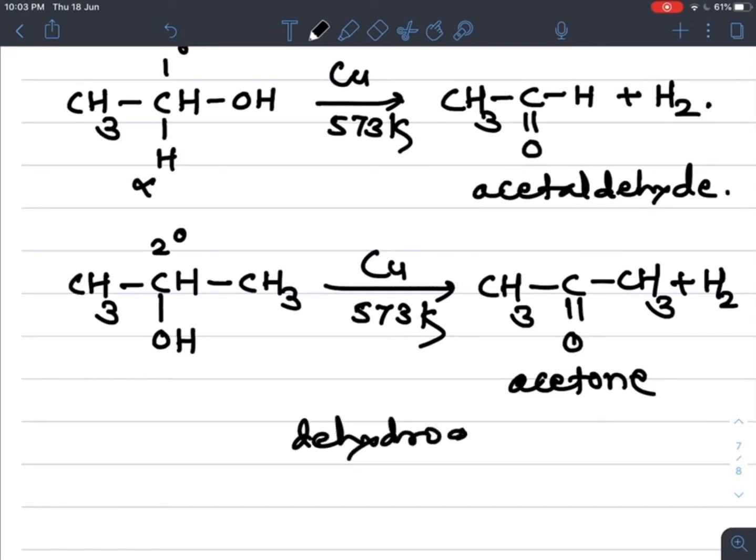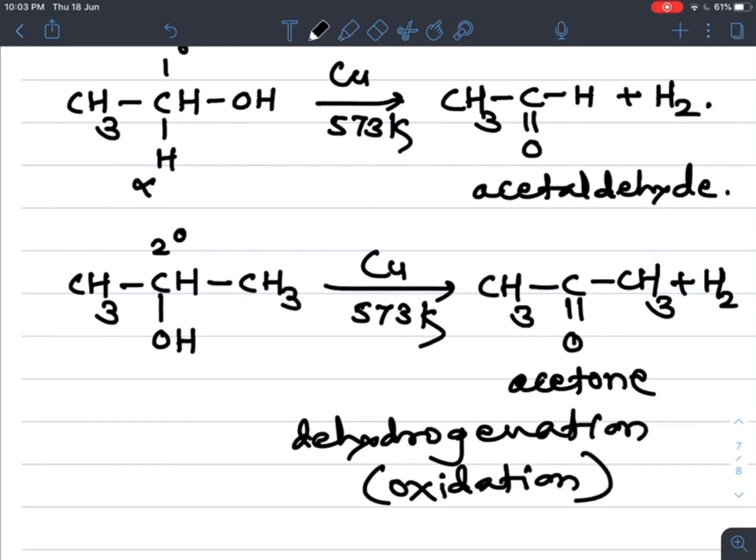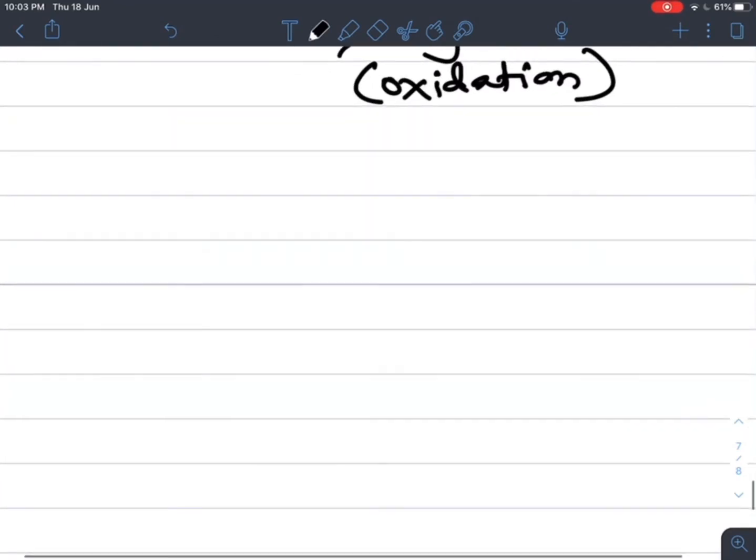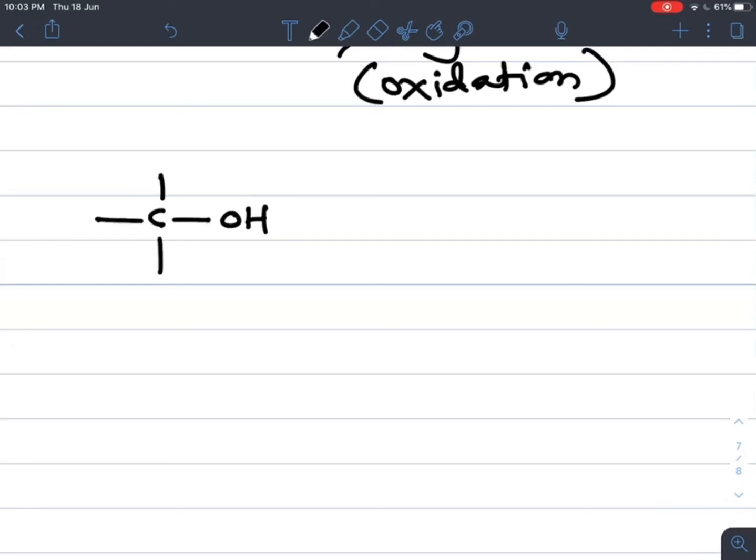Both reactions are dehydrogenation. So what is meant by dehydrogenation? That is the oxidation reaction. So removal of H2 means oxidation. Now we take an example of a tertiary alcohol. In the tertiary alcohol example, the carbon attached to the OH group is tertiary, which means this carbon is attached to three other carbon atoms. Now complete the valency with hydrogen. So what is the name of this compound? This is tertiary butyl alcohol.